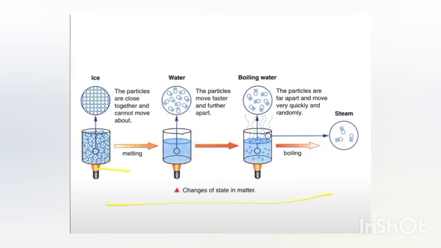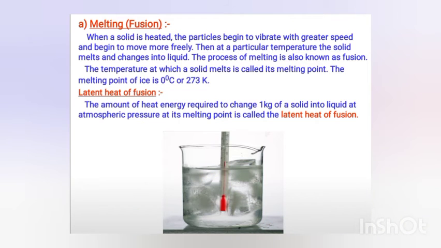Melting is the process in which solid starts to change into the liquid, and boiling means the liquid starts changing into the gaseous or vapor state. That is your boiling. Here you can see that the boiling of water is done. It can be done by changing the temperature, because two factors which play an important role in changing the state are temperature and pressure.